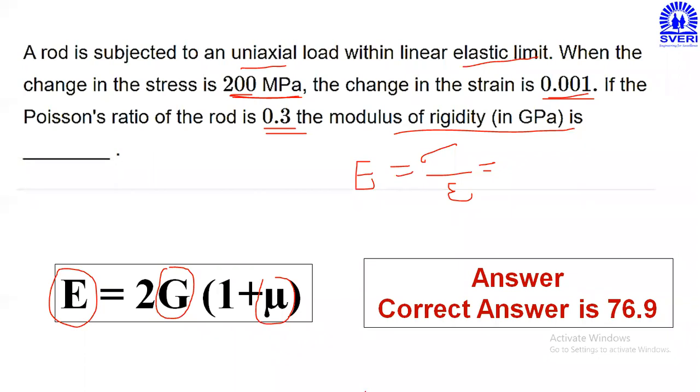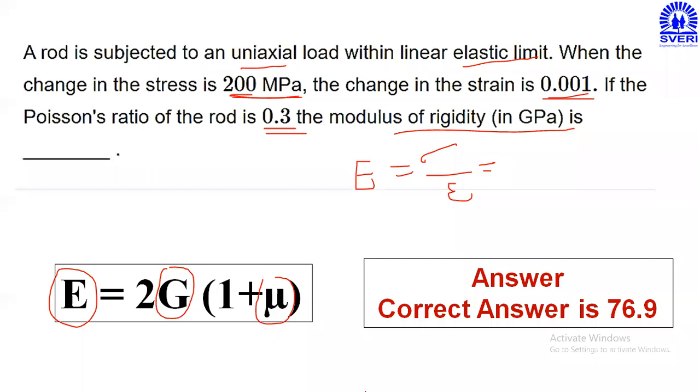Such types of problems will be asked for 2 marks in the GATE examination. Please keep in mind, if you read the statement carefully, understand the given parameters, and use the proper relations between the elastic constants, within 1 or 2 minutes you are able to give the answer. By putting the values in the relation, you will get the final answer. Please check: 76.9 gigapascal is the value of modulus of rigidity.